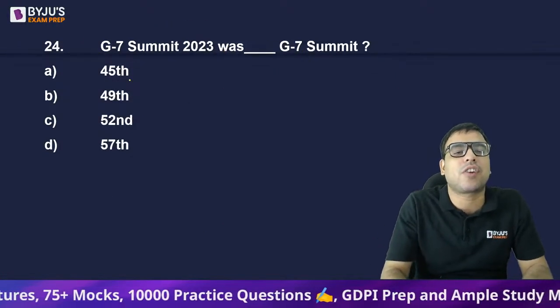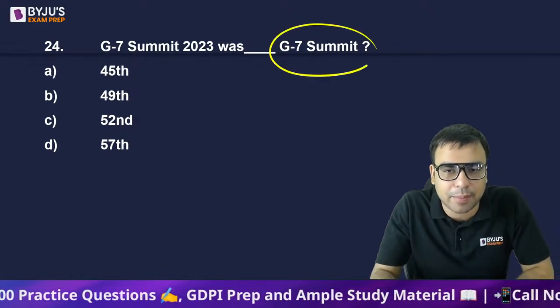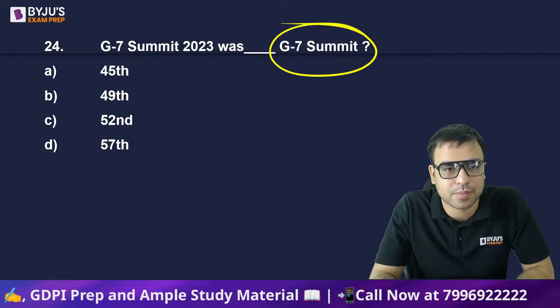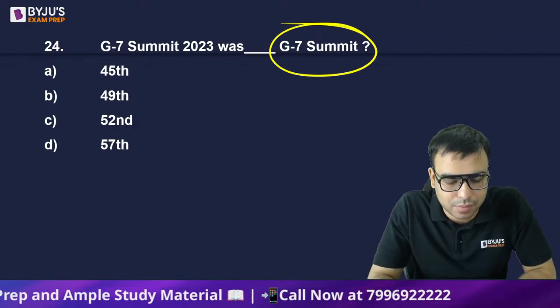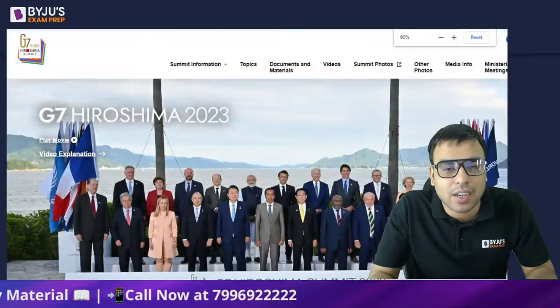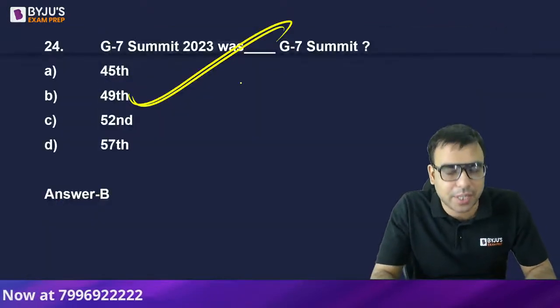And this was the 45th, 49th, 40th, 52nd, or 57th G7 summit? Which one? Anyone? It was actually the 49th G7 summit. You can see it in the G7 Hiroshima summit and so on. So just have an idea. So B is the right answer.